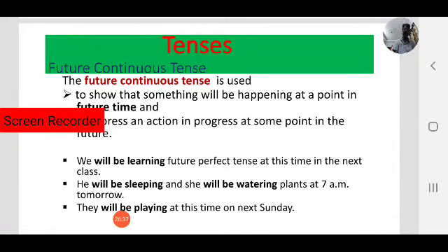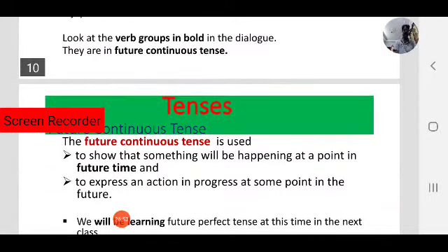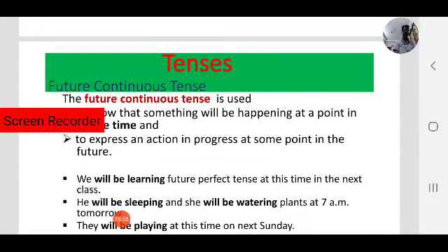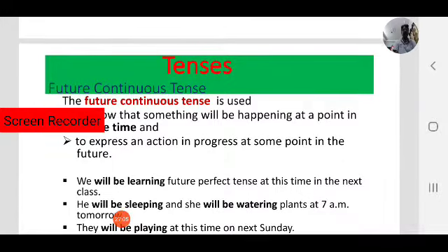Future continuous tense is used to show that something will be happening at a point in future time, or an action in progress at some point of time in the future.